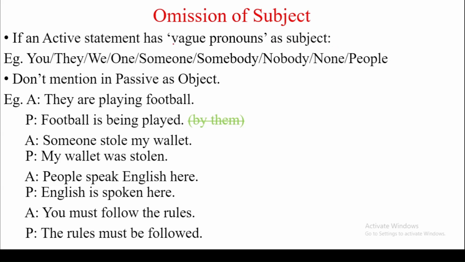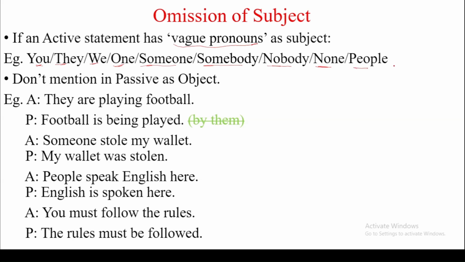Then, what are the vague pronouns? So these are the vague pronouns: you, they, we, one, someone, somebody, nobody, none, people.